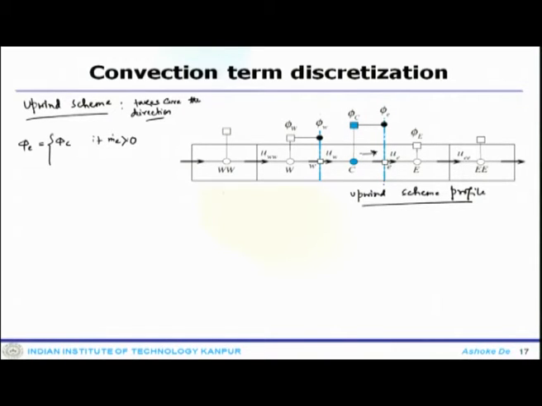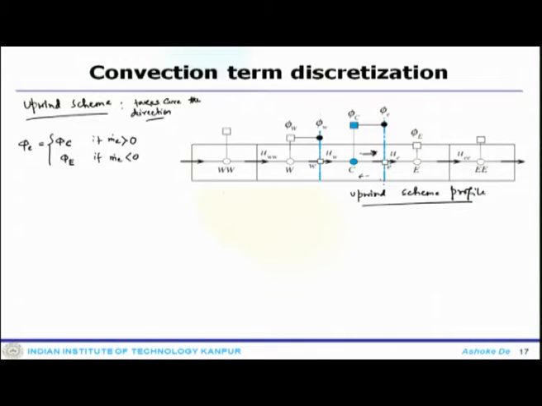That means the flow is going from this side to that side, so the information is being transferred from left to right. Or if the flow is in the reverse direction, then phi E should be phi E.